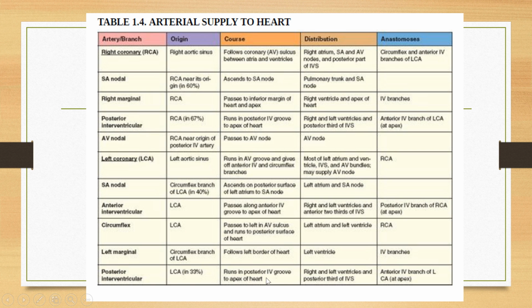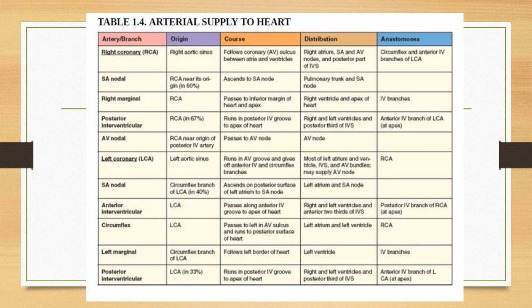Okay, it runs in the posterior interventricular groove to the apex of the heart. It will supply the right and the left ventricles and the posterior 1/3 of the interventricular septum. It will anastomose with the anterior interventricular branch of the left coronary artery at the apex.